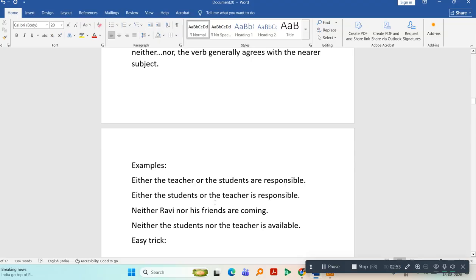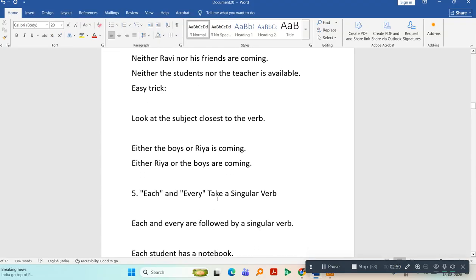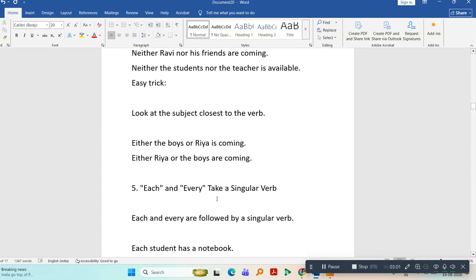Neither Ravi nor his friends are coming. Neither the students nor the teacher is available. Look at the subject closest to the verb. If the subject is closest to the verb, then you will use that verb. Either the boys or Ria is coming. Either Ria or the boys are coming.